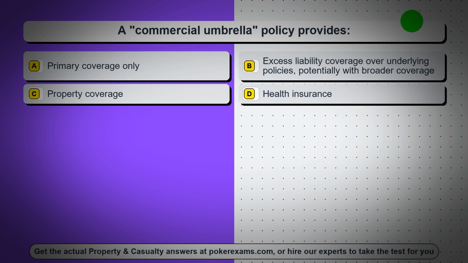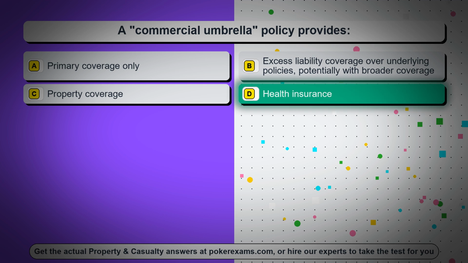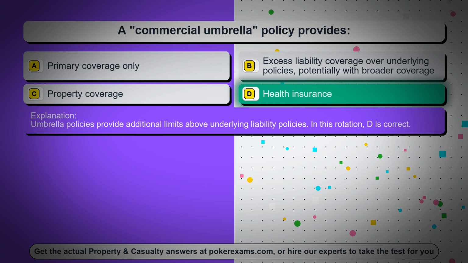Question 17. A commercial umbrella policy provides: Option A, primary coverage only. Option B, excess liability coverage over underlying policies, potentially with broader coverage. Option C, property coverage. Option D, health insurance. The correct answer is option D, health insurance. Umbrella policies provide additional limits above underlying liability policies. In this rotation, D is correct.